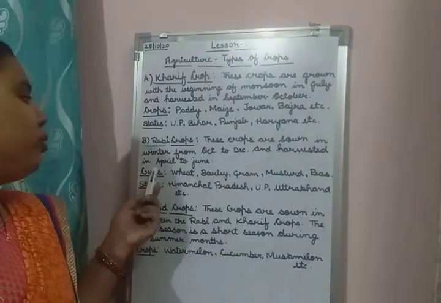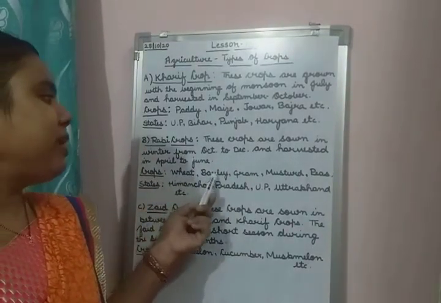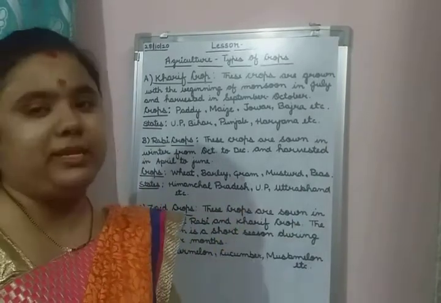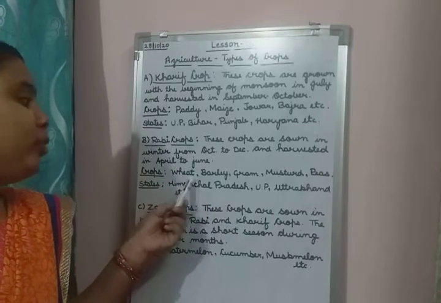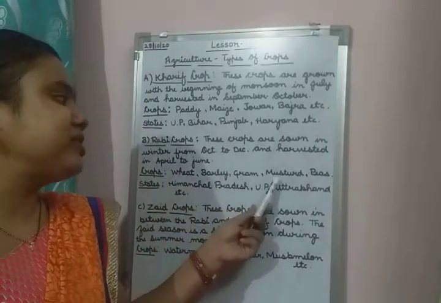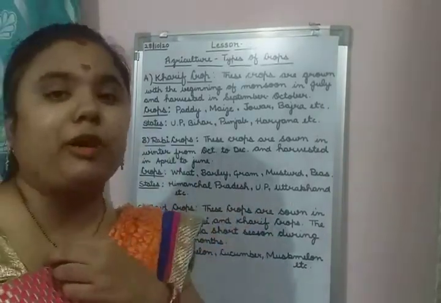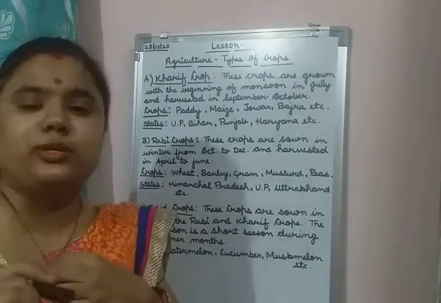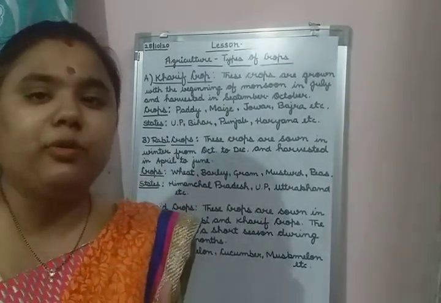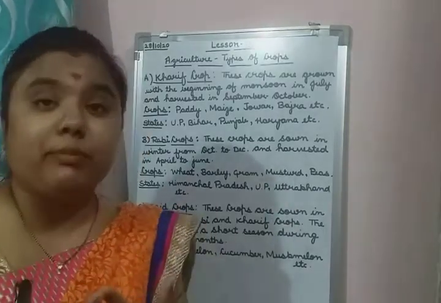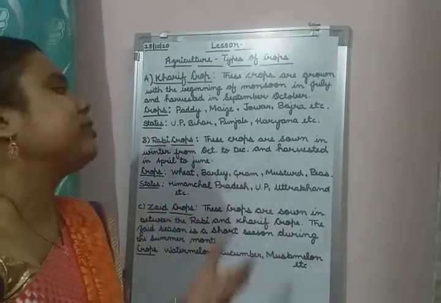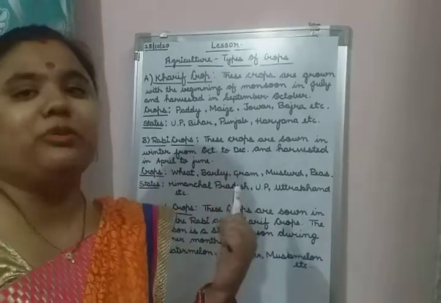Okay, now which are the crops? Wheat, barley, gram, mustard, and peas. These are the examples of Rabi crops. Children, you have to learn it. This type of question can come in the exam, that what are the examples of Rabi crops, or what are the examples of Kharif crops. Then you have to write this.